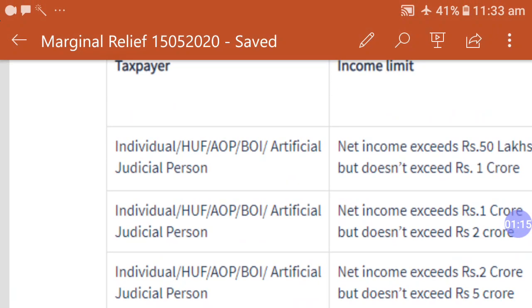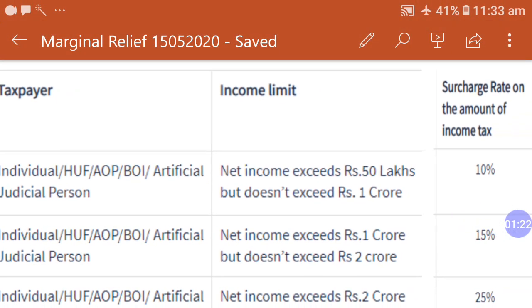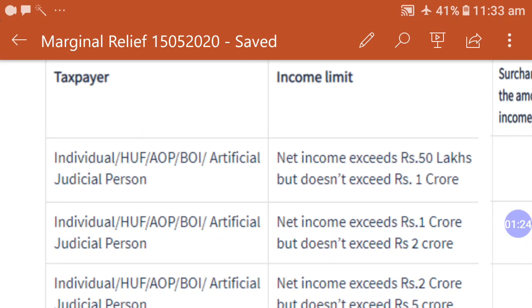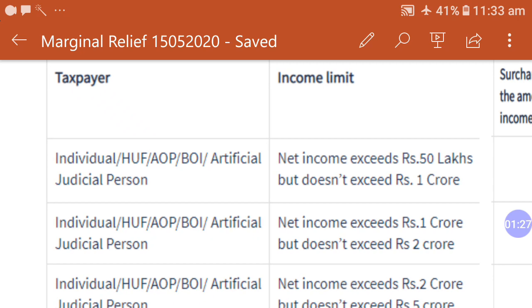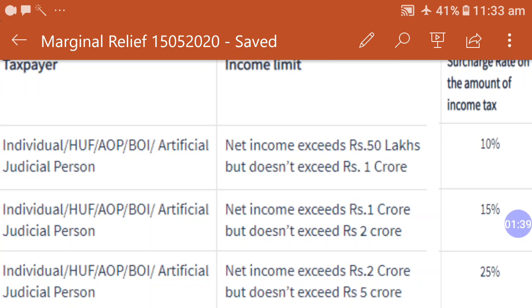As you can see in this slide, the first column is taxpayer, the second column is income limit, and the third column is surcharge rate. The taxpayer is the first one: individual, HUF, AOP, BOI, artificial person. In this case, when your income exceeds 50 lakh but does not exceed 1 CR, you will have to pay 10% extra charge, surcharge. And again, in the same category, if your income is more than 1 CR but does not exceed 2 CR, you will have to pay 15% surcharge.